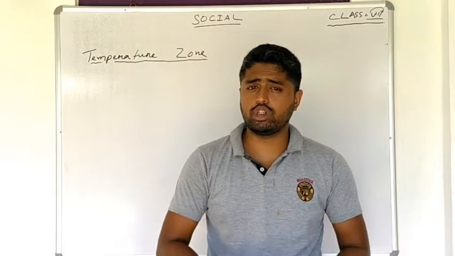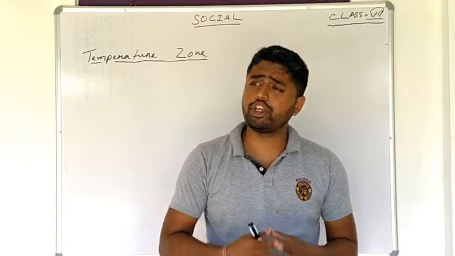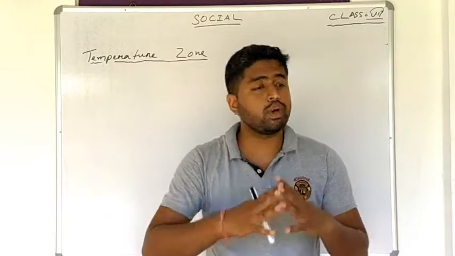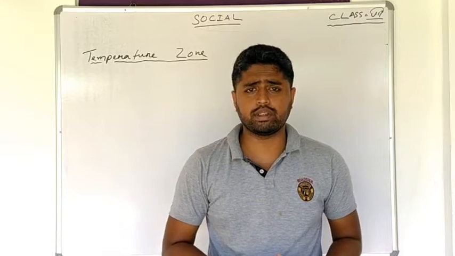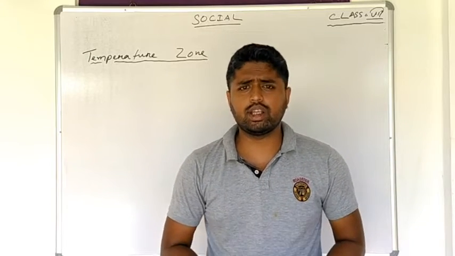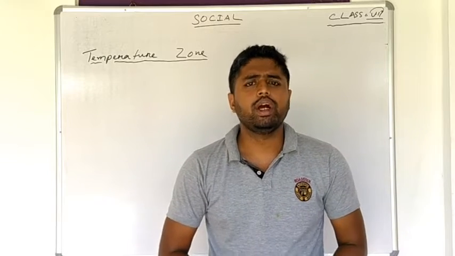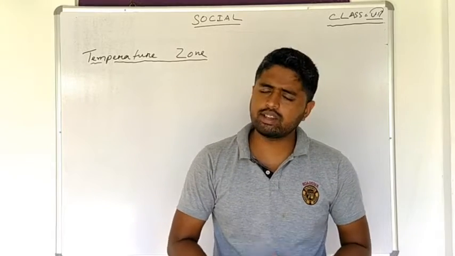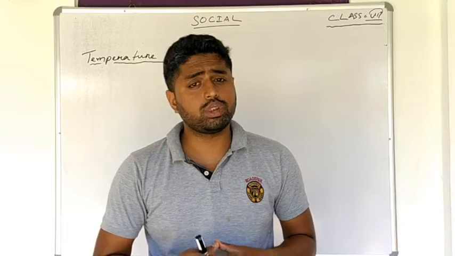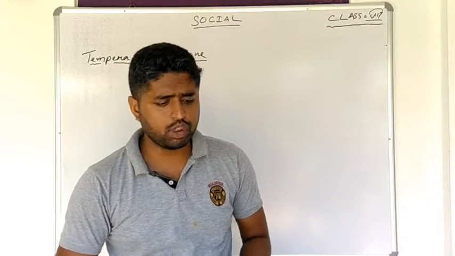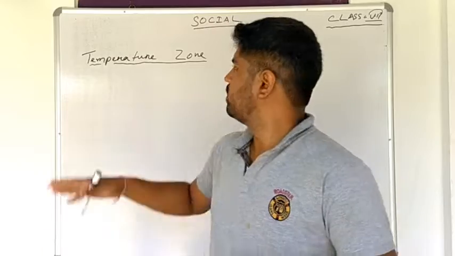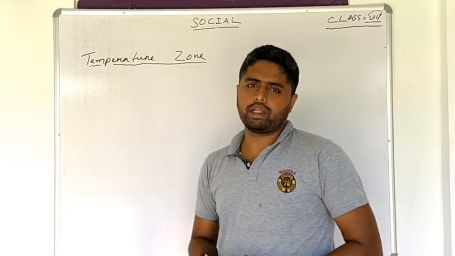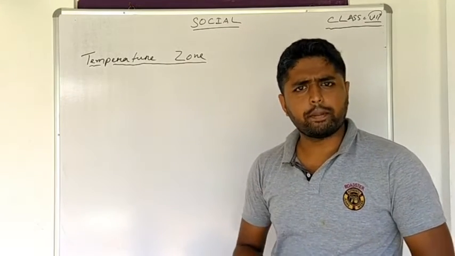What are the various factors responsible for variation in temperature? What are the factors which help in raising the temperature and which help in decreasing it? There are various factors which I discussed in the last class: altitude, latitude, nearness to the sea, nearness to the mountain, etc. These are some of the factors which affect the temperature of a particular place. Today we shall discuss the temperature zones. There are three types of temperature zone.